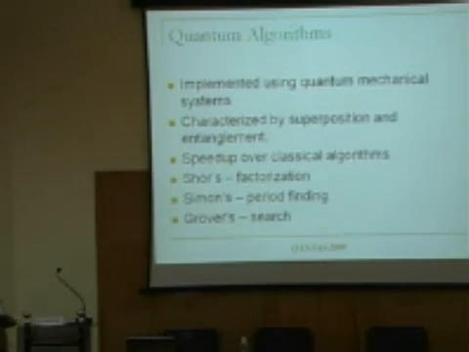So what we want to do is to try to build some quantum circuits in order to look at it. Obviously, whenever we speak of quantum information, what we have is non-locality and superposition, which together gives rise to entanglement. We want to speed up. And of course, the best examples that we have are of Shor's algorithm, which allows you to factorize at an exponentially faster rate. There is Simon's period finding algorithm, which is actually used by Shor because of the quantum Fourier transform. And there is the Grover search algorithm, which has been mentioned repeatedly, which gives a quadratic speed up. Okay, fine.